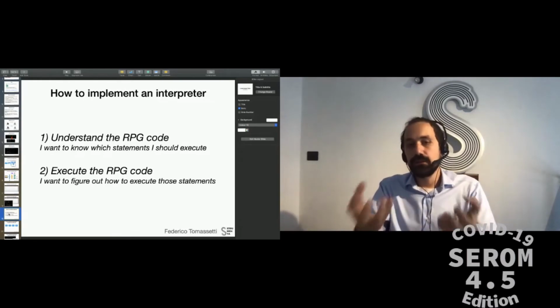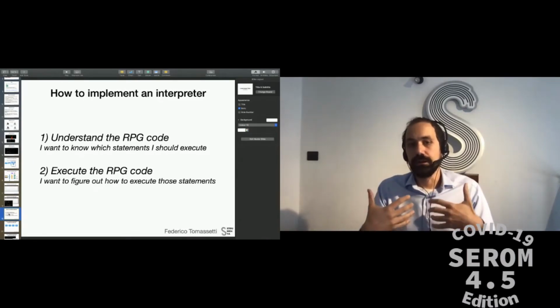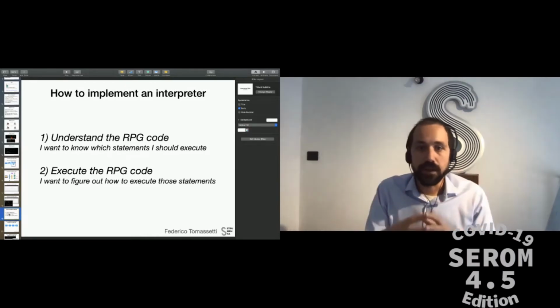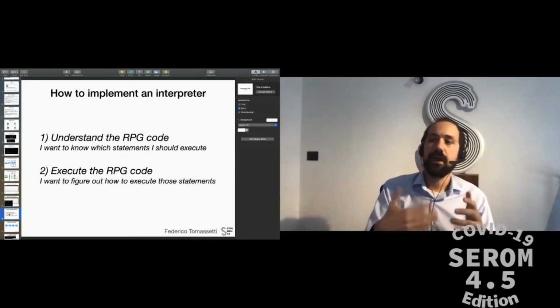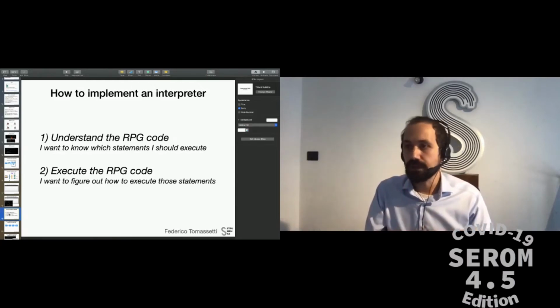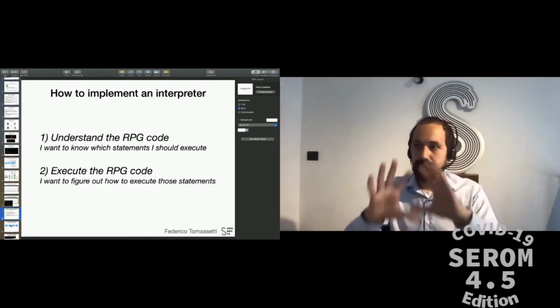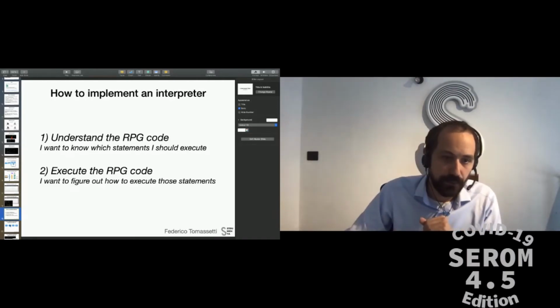Once we have understood what the RPG code is telling us, we just need to execute this. So we understood that this code contains these statements. Now I just need to execute each statement. So at a high level, these are the two things that we need to do.